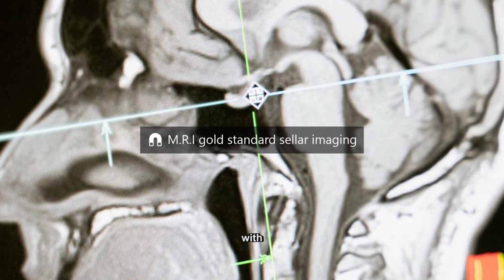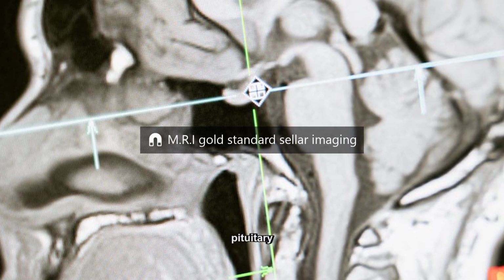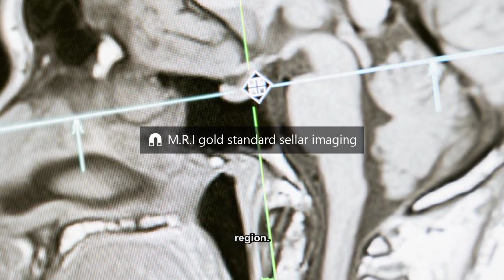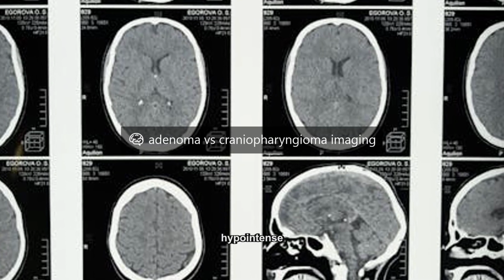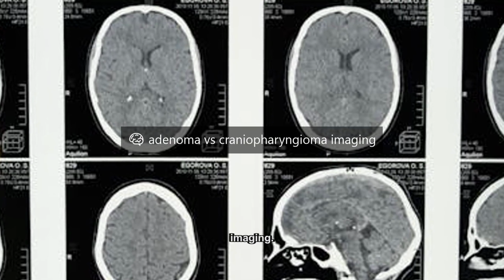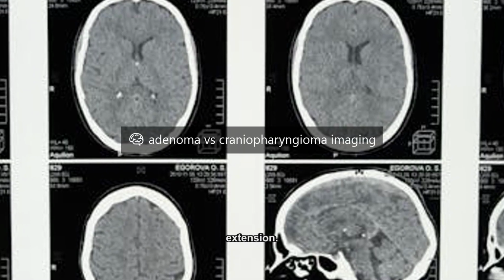Magnetic resonance imaging with gadolinium is the gold standard. It evaluates the pituitary gland, optic chiasm, cavernous sinus, and suprasellar region. Computed tomography detects bony erosion and calcification. It is useful for surgical planning and tumor characterization. Pituitary adenoma appears hypointense on T1 and hyperintense on T2 imaging. Craniopharyngioma is cystic and calcified with suprasellar extension.